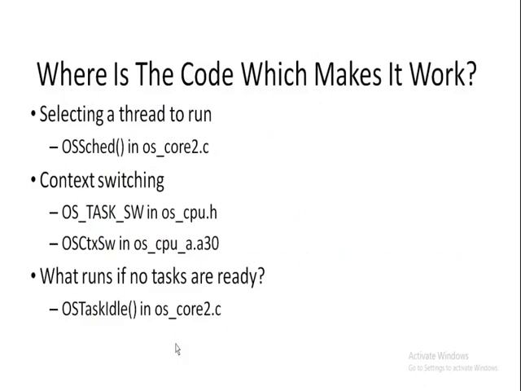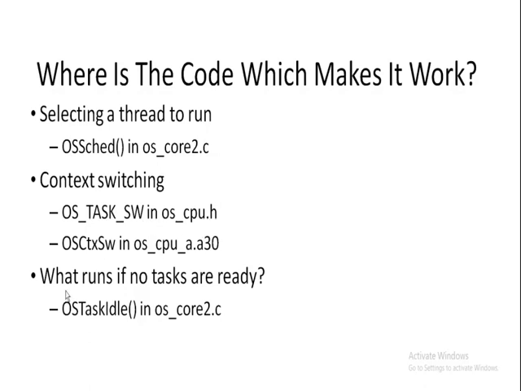So where is the code which makes it work? Selecting a thread to run: to run a thread, the OS scheduler function is used, in OS core2.c. For context switching, there is a software interrupt, OS underscore task underscore SW, which is in the OS underscore CPU.h header file.